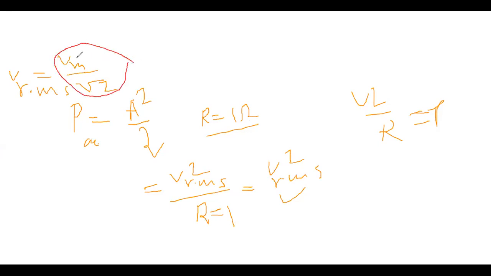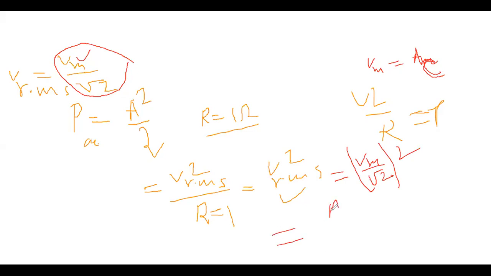Here we don't have Vm, we have Am, or AC, whatever. For the carrier wave, Vm is equal to AC. So power is equal to V RMS square, that is Vm by root 2 whole square, and Vm here is AC.